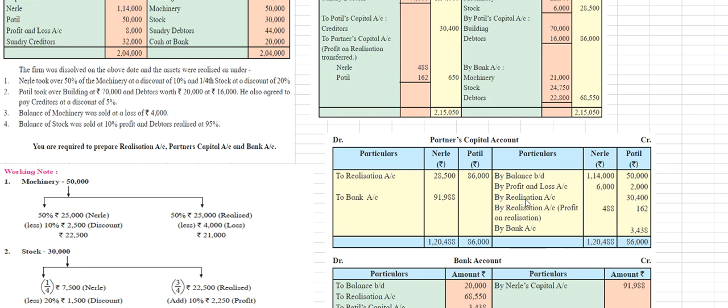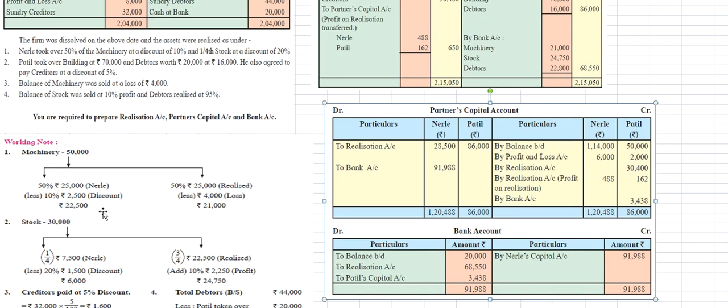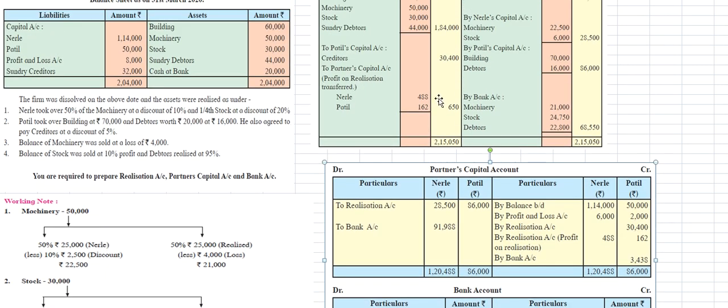So next amount is by realization account, 6,000 and 2,000. By realization account, 30,400 rupees. This is given here, the creditors amount in the realization account, that is 30,400 rupees. By realization account, profit on realization transferred to capital, that is 488 rupees and 162 rupees. And next is by bank account. By bank account the amount is 3,438 rupees.